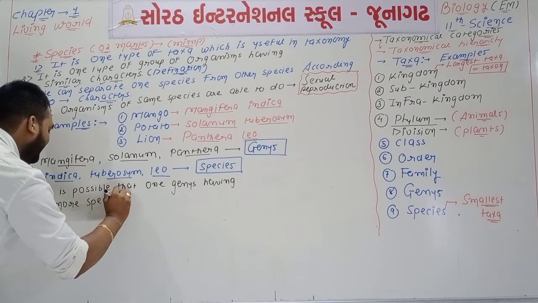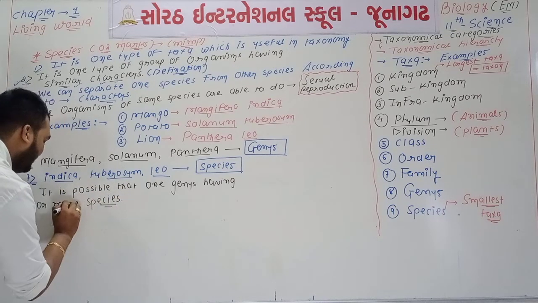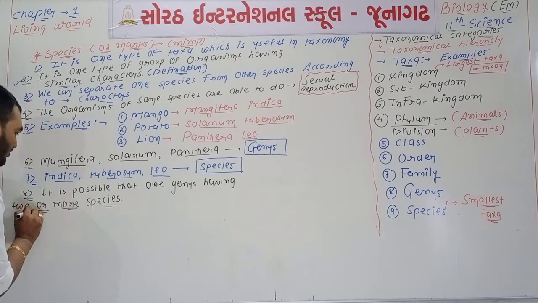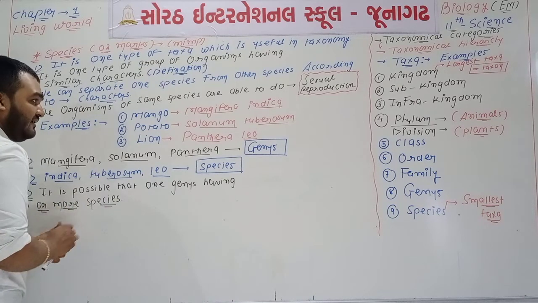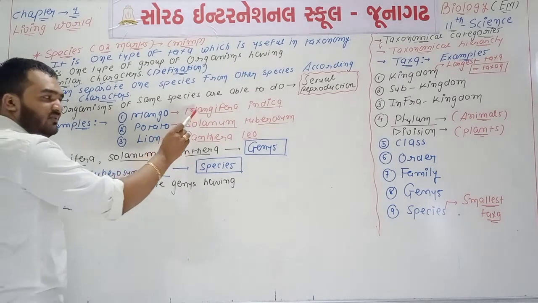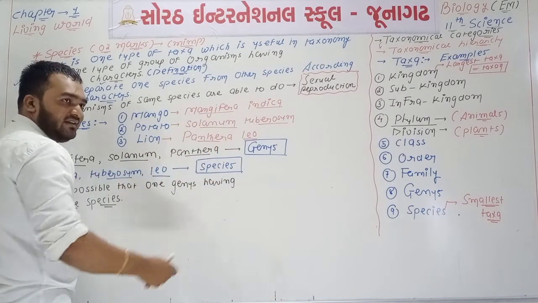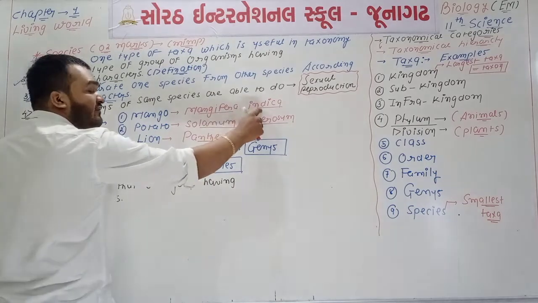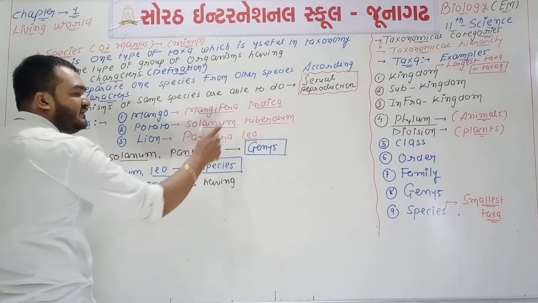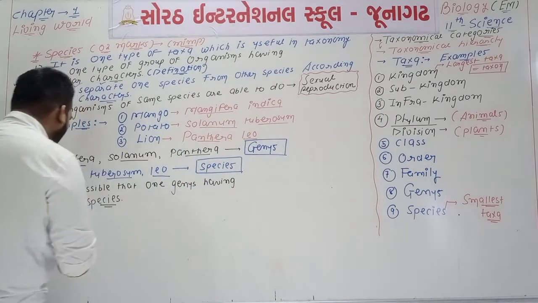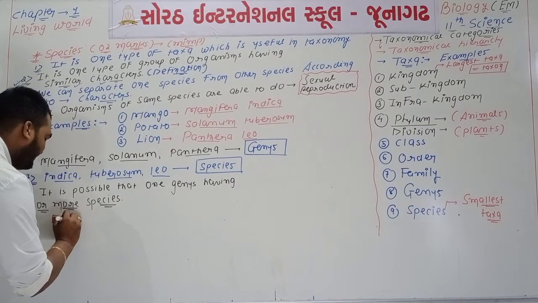It means Mangifera is a genus, and Mangifera has this one species, indica, but it is possible that different types of other species are also there for the genus Mangifera. We will understand it with examples.